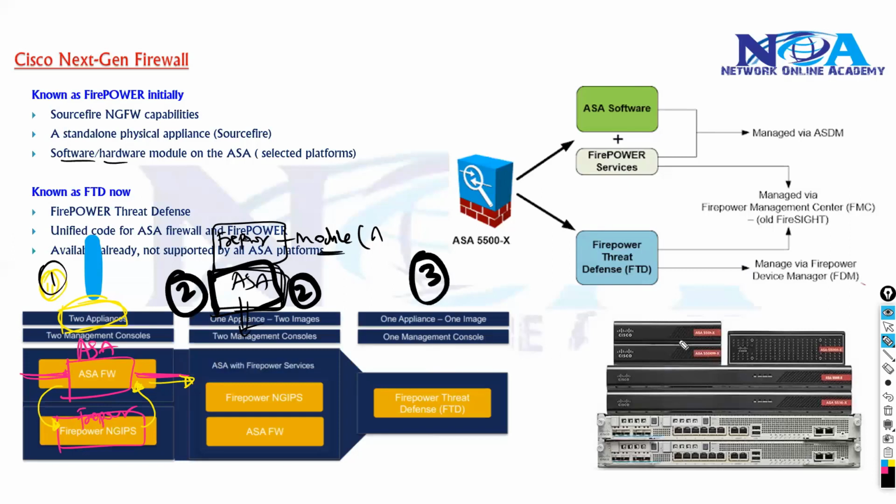The third option is to just use something called FTD, which is common nowadays. If you're going to buy a new product, you will probably buy the FTD device, the Firepower Threat Defense, which has a unified image. There's one image which supports both your ASA features as well as your Firepower services.